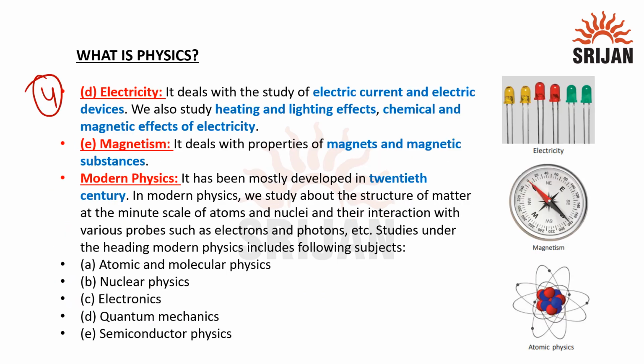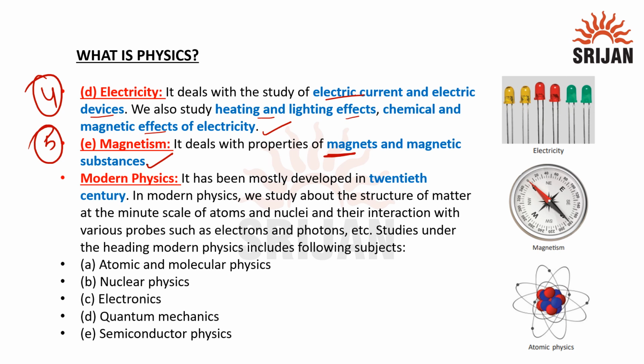Now the fourth one is electricity. It deals with the study of electric current and electric devices. We also study heating and lighting effects, and chemical and magnetic effects of electricity. And the fifth one is magnetism. It deals with the properties of magnets and magnetic substances.